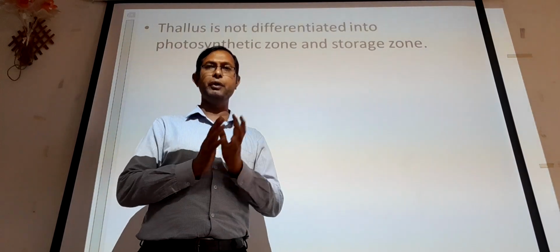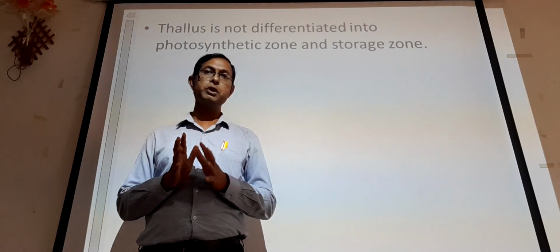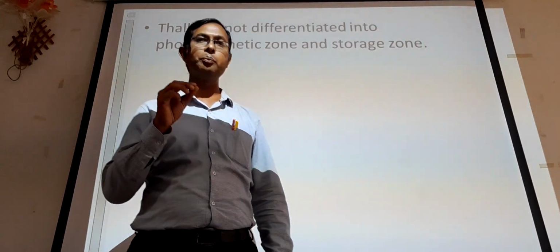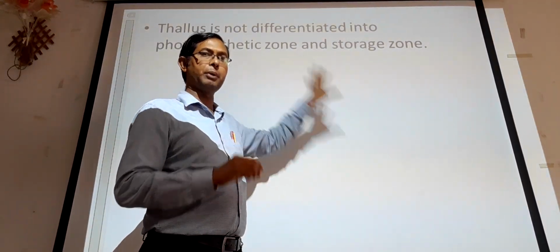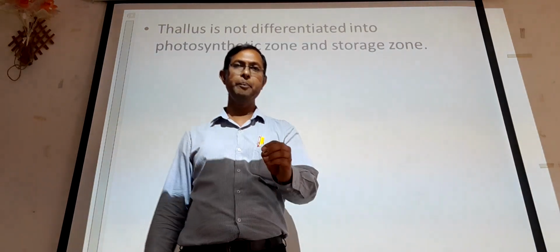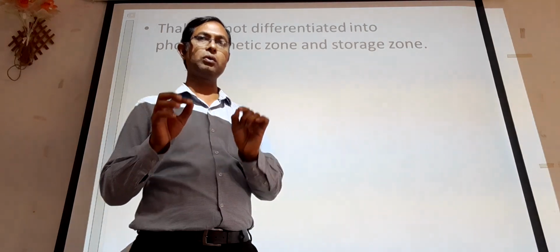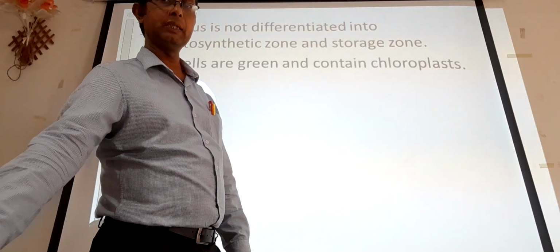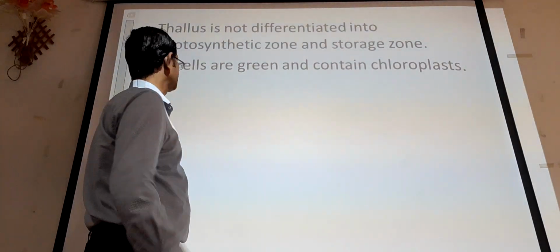The same thing appears in this particular Anthoceros. One most important thing related to Anthoceros is the presence of Nostoc inside the thallus, and that is the identification of the Anthoceros, the presence of a Nostoc colony. A mucilaginous structure is there, and in that structure we can observe the presence of Nostoc.